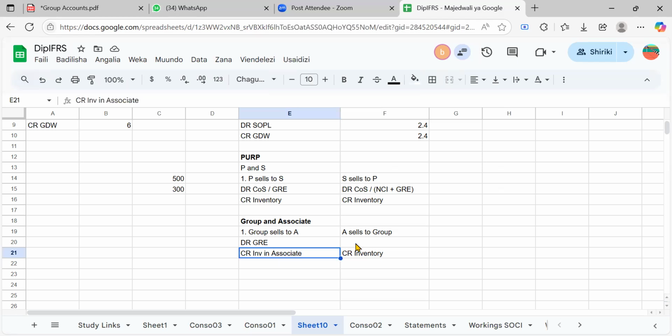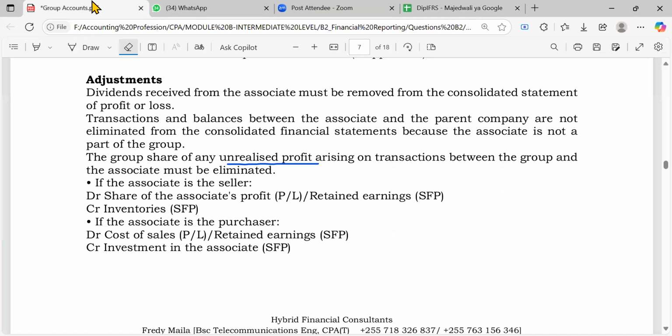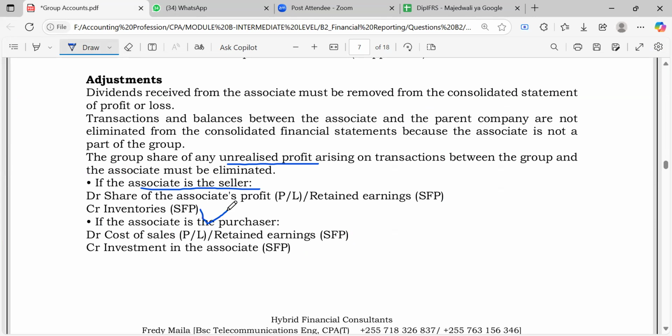Now the associate sells, so the associate has a profit. So you have to reduce the profit of the associate. That's what you can see here now, right? Look here. If an associate is the seller, we credit inventory because the inventory is held by the group and it is there. And so remove the profit of the associate. We can't go to cost of sales because, like I told you, we do not consolidate the associate. We only take its profit, right?